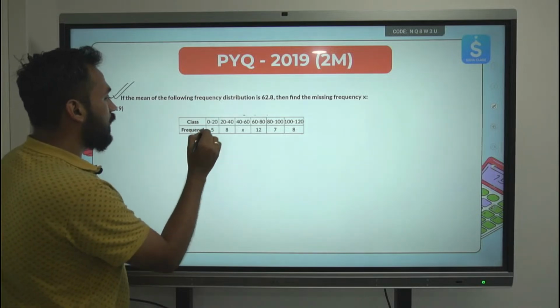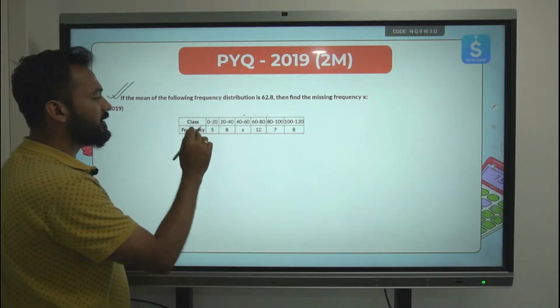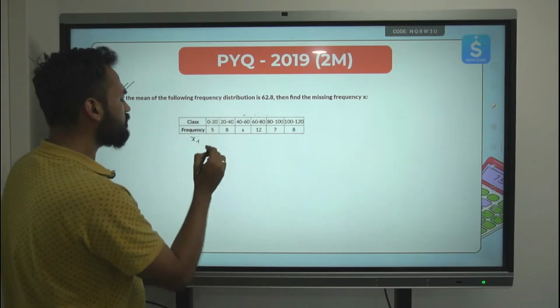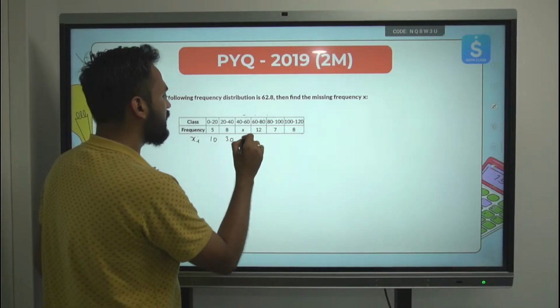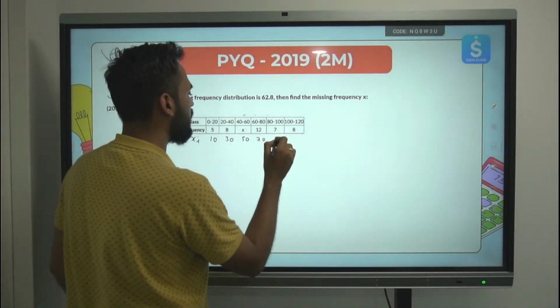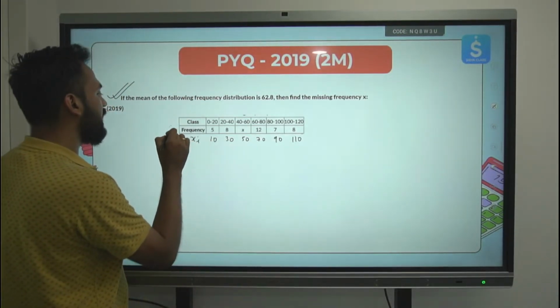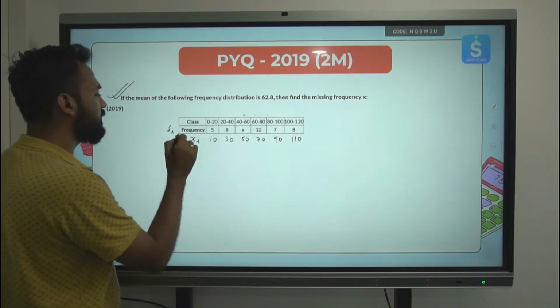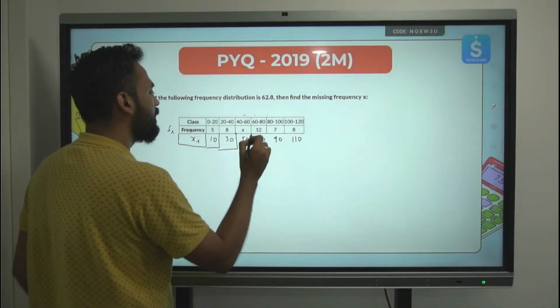So for finding out, we will write xi also. Let's find out xi. 0 plus 20 by 2, 10. This will be 30. This will become 50. Again I am adding 20. 50 plus 20, 70 plus 20, 90 plus 20, 110. So the fi table is here, the xi table is here. However, here the numbers are a bit big, right?